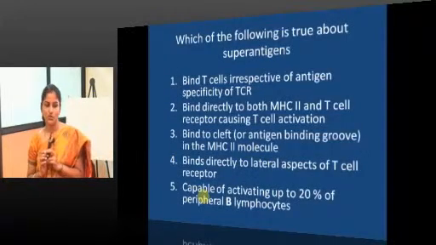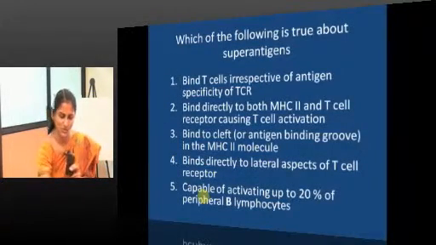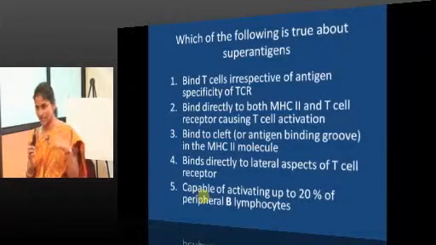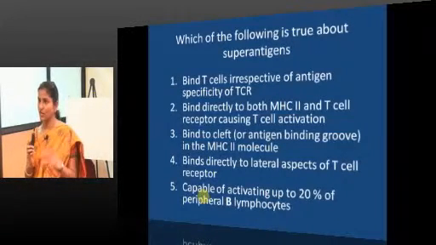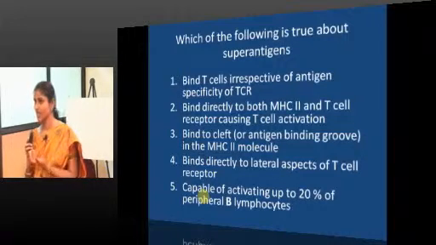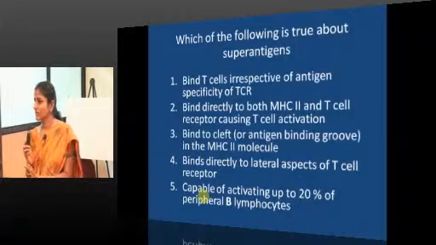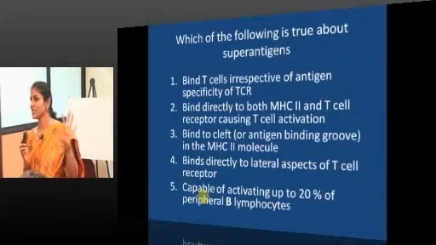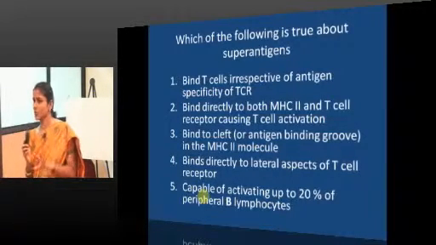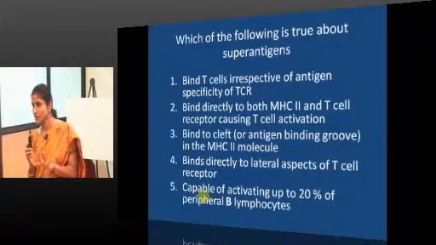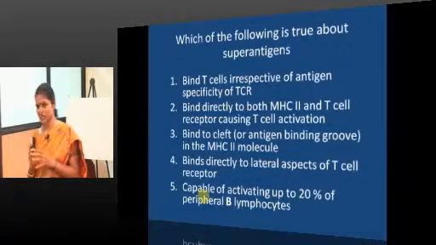Which of the following is true about super antigens? We will see. So far we have seen what all happens with the conventional antigen: which cells take it up, by which they sense, what they do while processing the antigen, to whom they present it, how many signals they want, everything with respect to conventional antigens. There is something called super antigens. They do not follow the usual rules followed by conventional antigens.